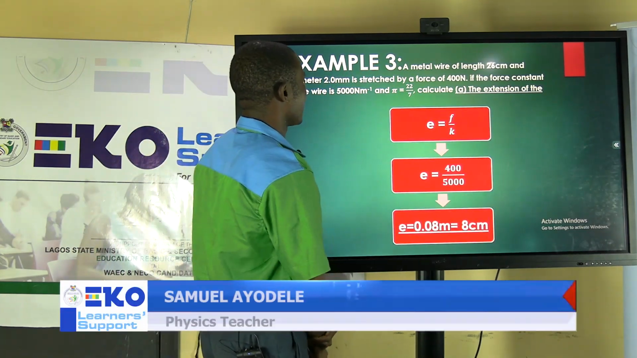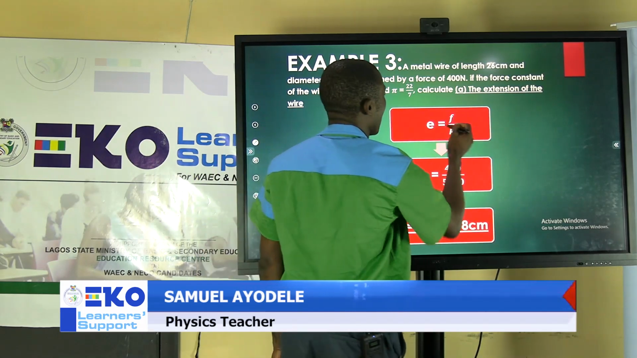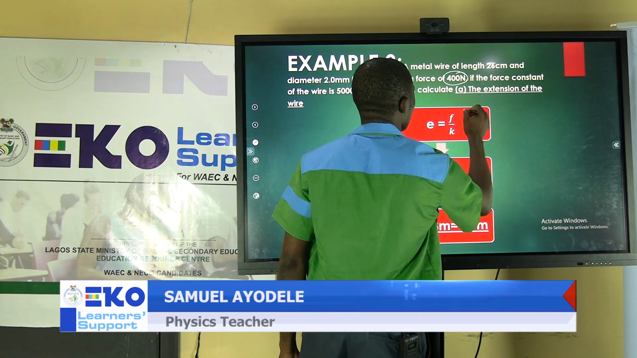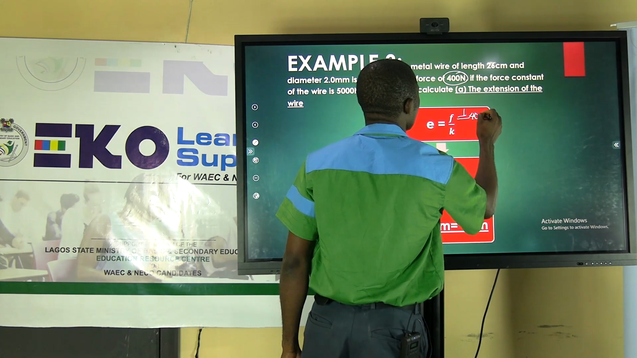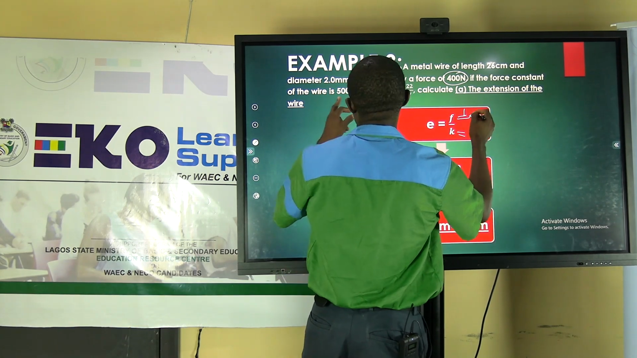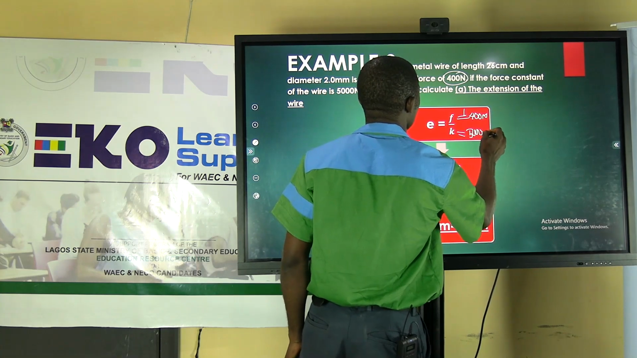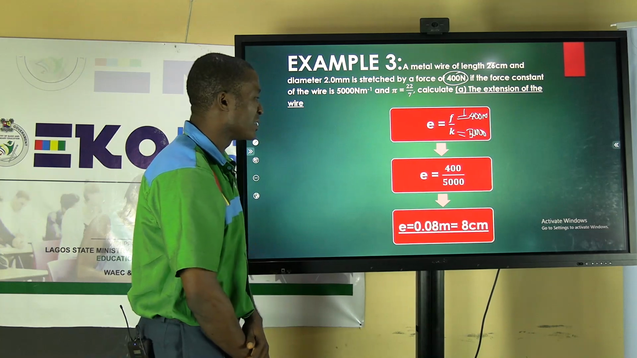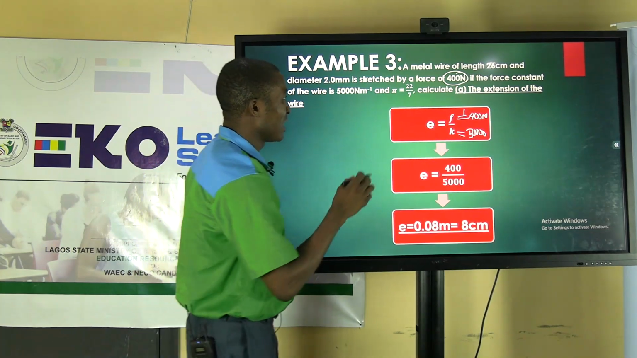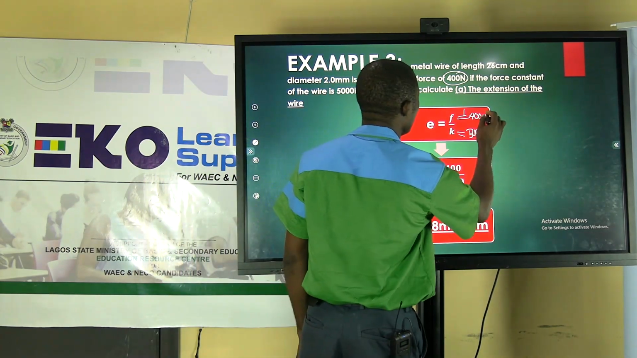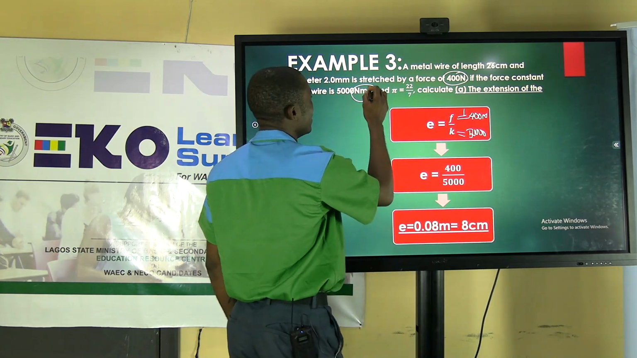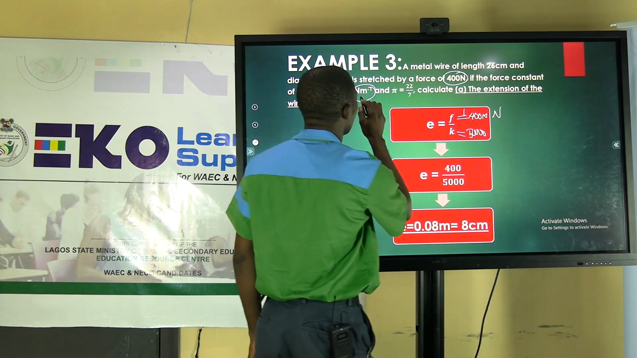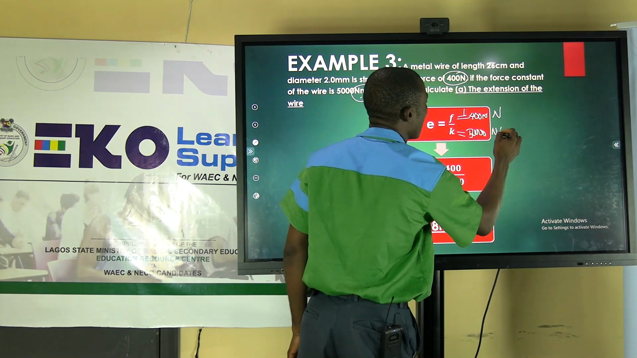So let's look at the extension. Extension is force over the force constant. What's the force? The force here is 400 Newton, and the force constant is 5,000. So when you divide 400 by 5,000, you're going to have 0.08 meters. How did I arrive at meters? You will look at this unit here. The unit here is a Newton. The unit of the force constant is Newton per meter.